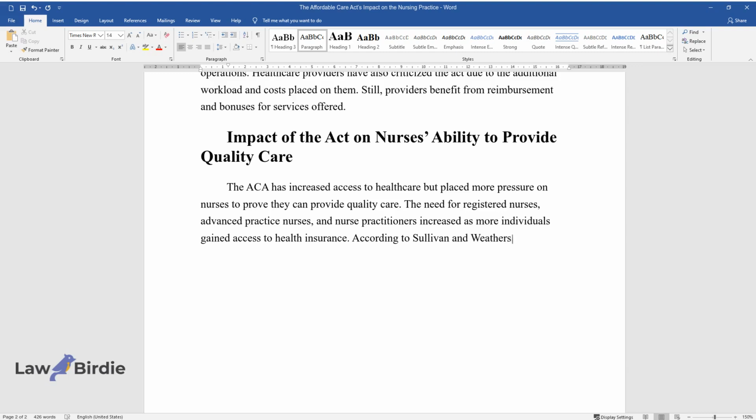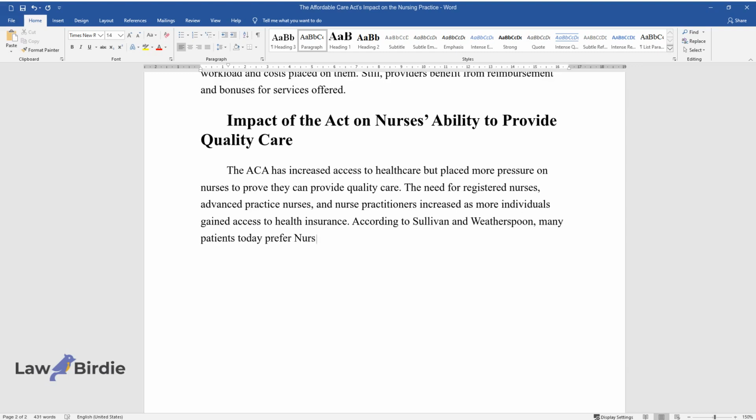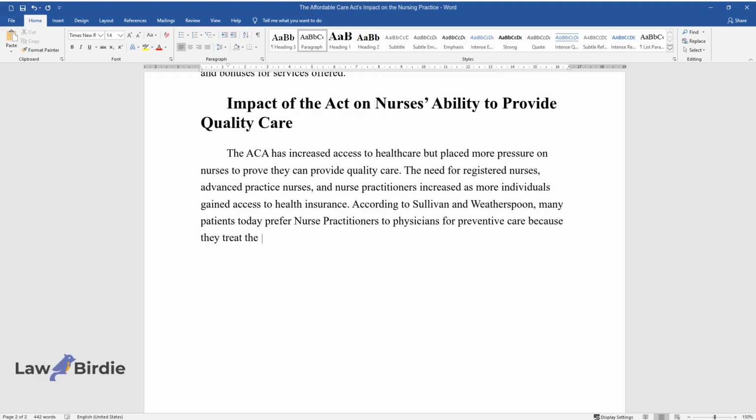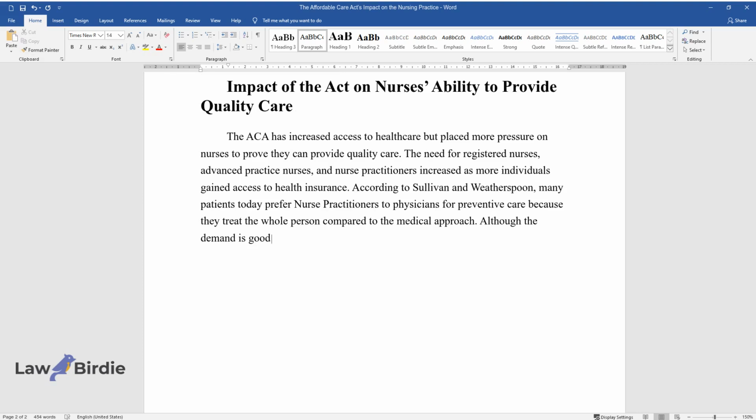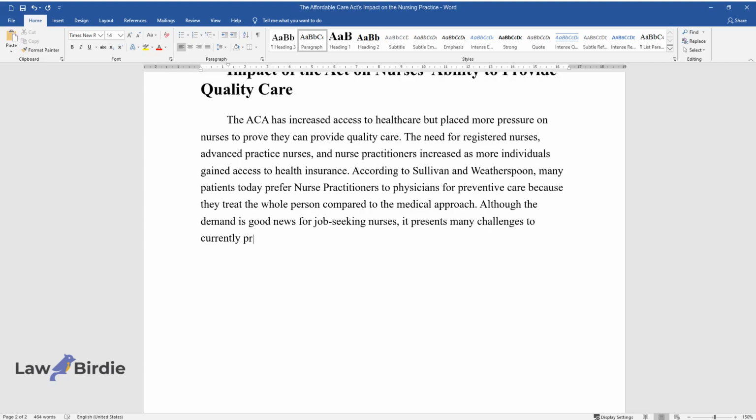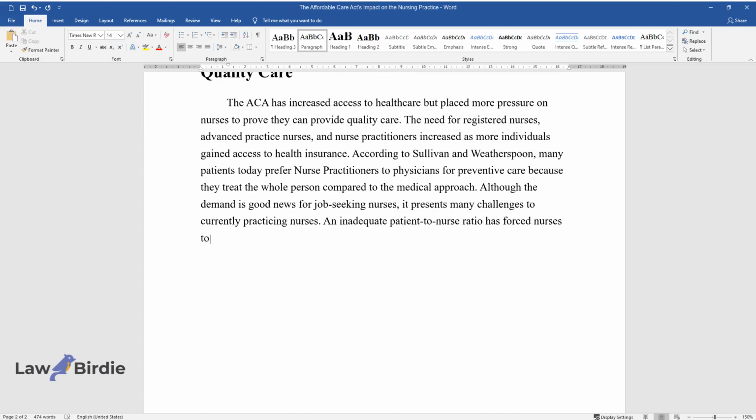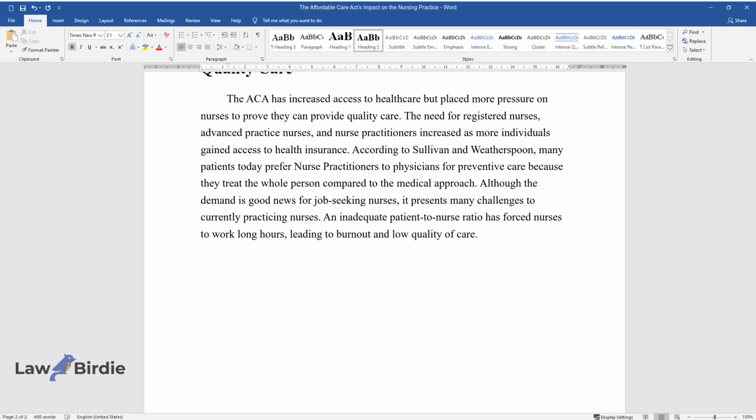According to Sullivan and Weatherspoon, many patients today prefer nurse practitioners to physicians for preventive care because they treat the whole person compared to the medical approach. Although the demand is good news for job-seeking nurses, it presents many challenges to currently practicing nurses. An inadequate patient-to-nurse ratio has forced nurses to work long hours, leading to burnout and low quality of care.